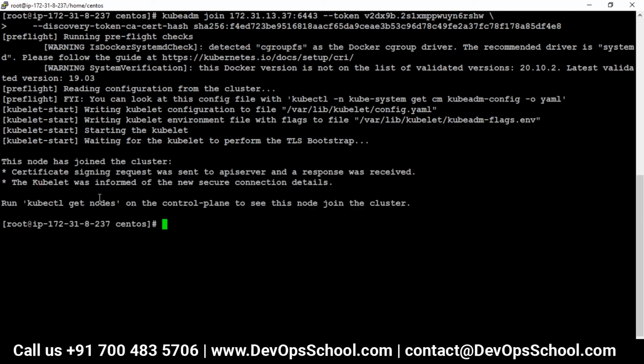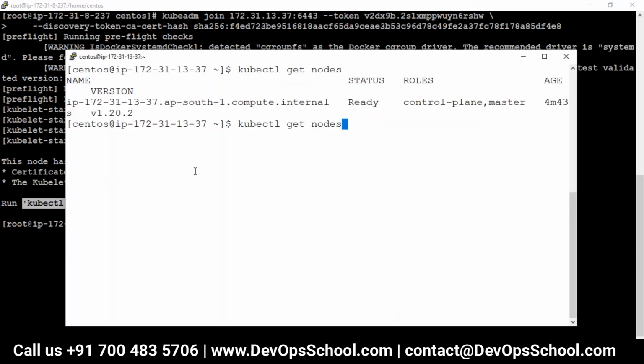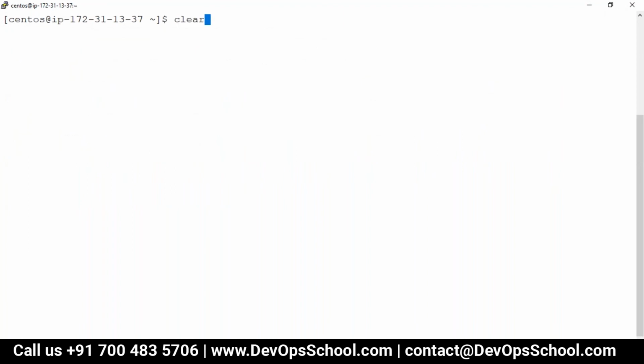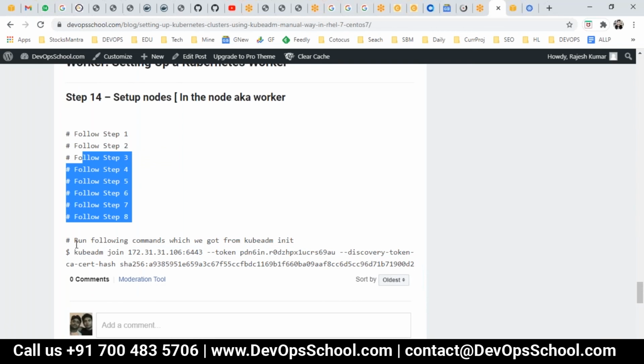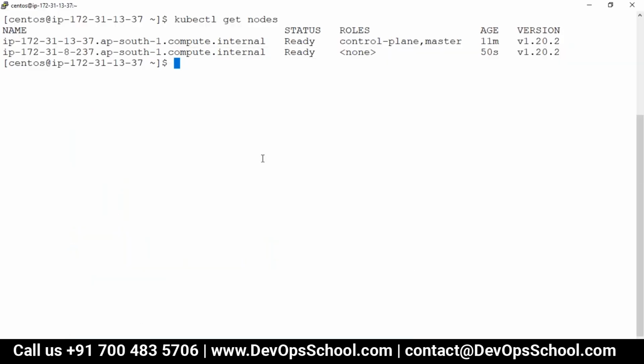Now you have to do it from the workstation. Now you see, I got the worker. See, first one is a control plane. Second is worker. So if you want to add more workers, guys, you have to do steps 1 to 8, and after that run this join command as many times as needed, and it's done. So this is how we set up the master and worker.